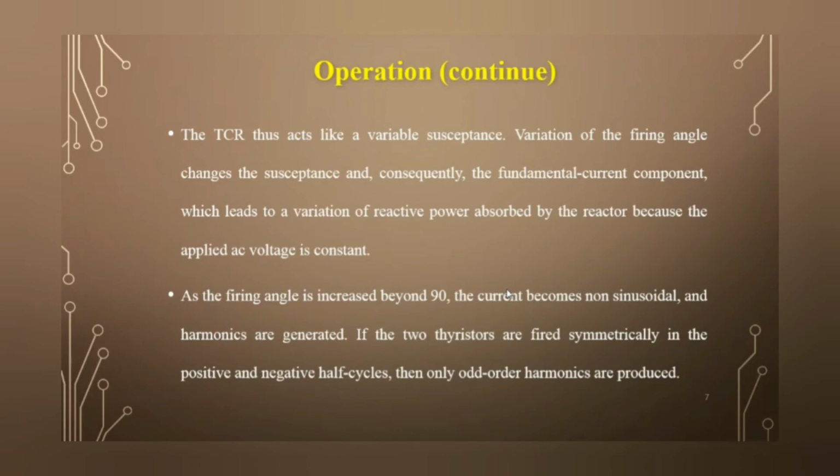You can calculate, for the source voltage Vs, the TCR susceptance BTCR equal to Bmax times (σ minus sin σ) divided by π, where Bmax is 1 upon ωL, ω is the angular frequency, and L is the inductance of the circuit.